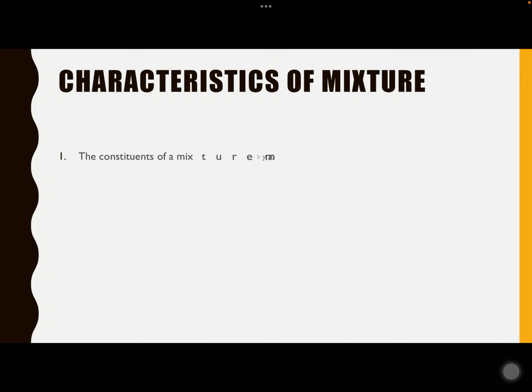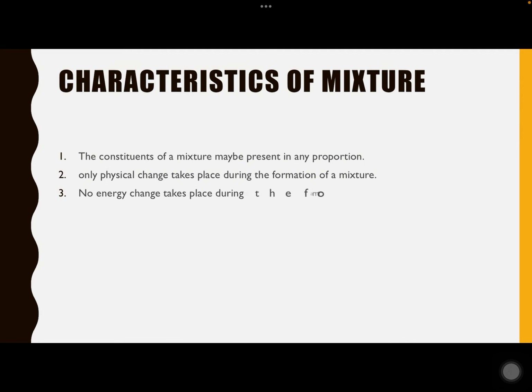Now what are the characteristics of a mixture? The constituents of a mixture may be present in any proportion. Only physical change takes place during the formation of a mixture. No energy change takes place during the formation of a mixture. The constituents of a mixture can be separated by physical means. So you can easily separate by physical means. You will see that when we study the separation of mixtures in another slide presentation, in another one of our classes, you will understand the different techniques which are used to separate the constituents of a mixture.